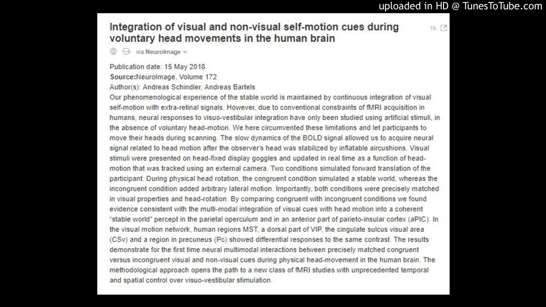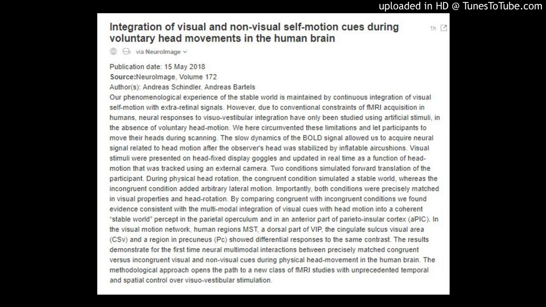Two conditions simulated forward translation of the participant. During physical head rotation, the congruent condition simulated a stable world, whereas the incongruent condition added arbitrary lateral motion. Importantly, both conditions were precisely matched in visual properties and head rotation.